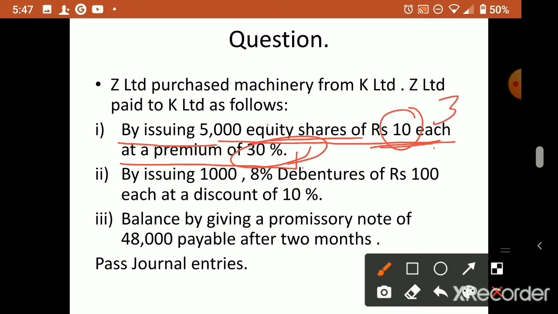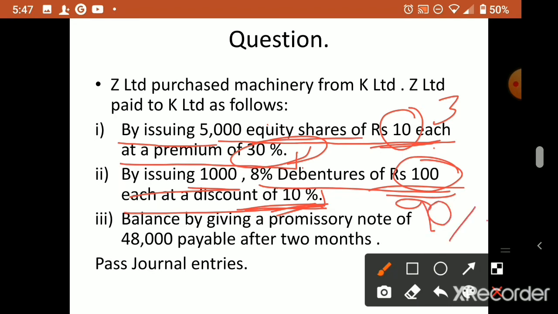10 plus 3. Now the second case, by issuing 1,000 8% debentures of rupees 100 each at a discount of 10%. 10% discount on 100 means 10 rupees discount, so issue price becomes 90. Then the balance by giving a promissory note of 48,000 payable after 2 months.